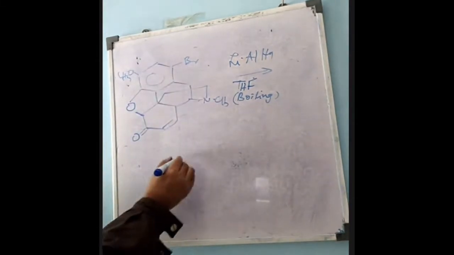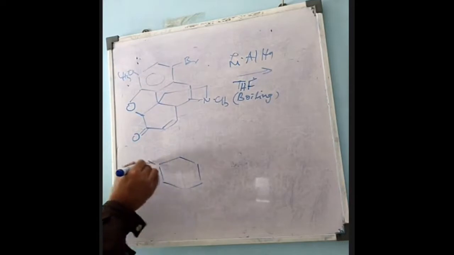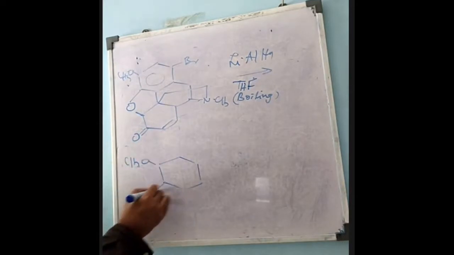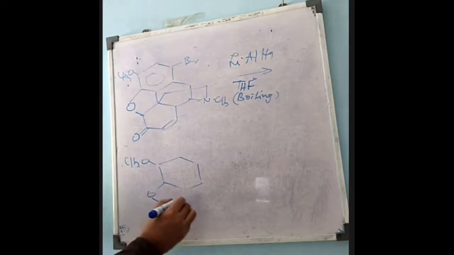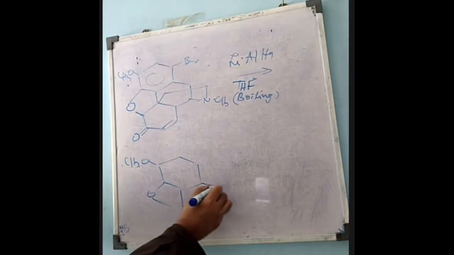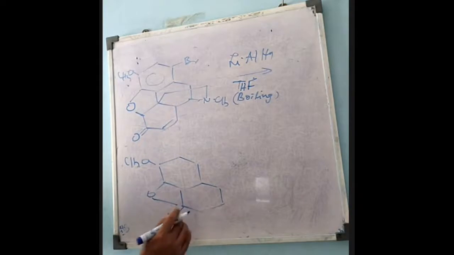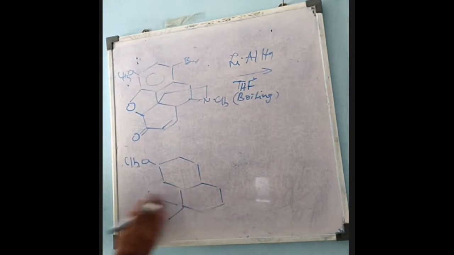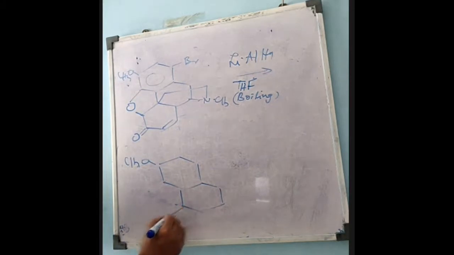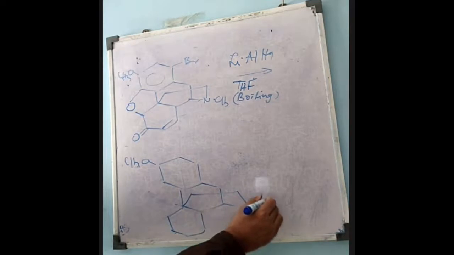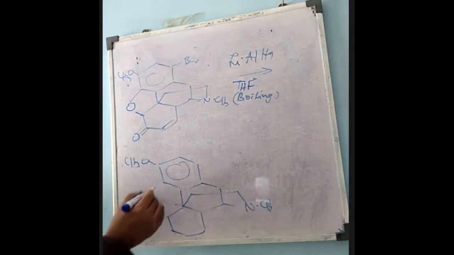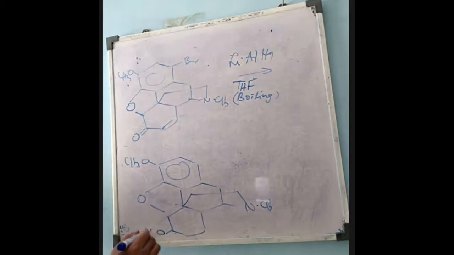So now we will have here the compound with the ethoxy group, the same ring, the aromatic ring, and this will be converted to OH.